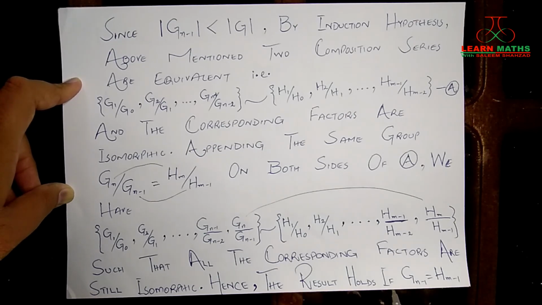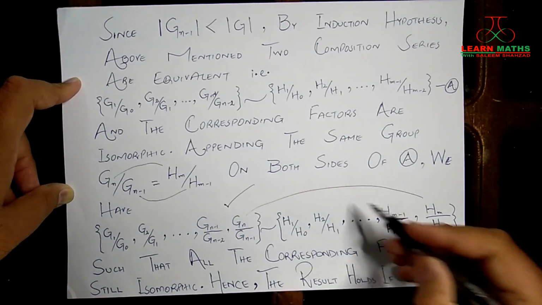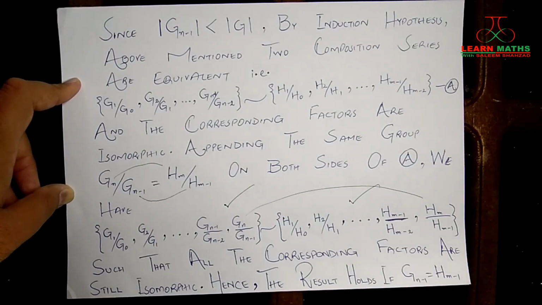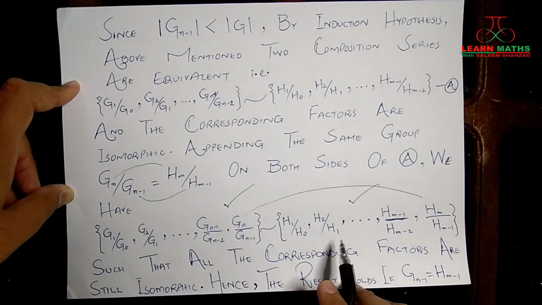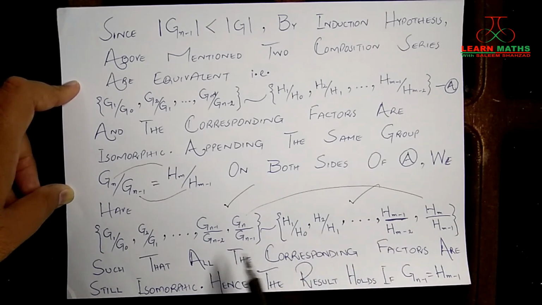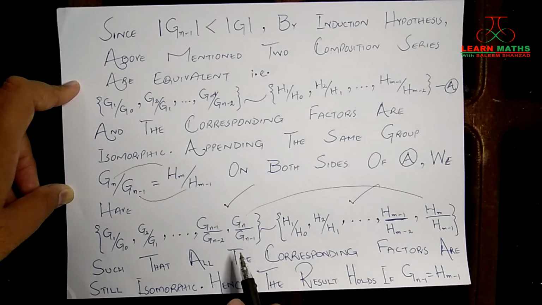Hence the result holds if Hm minus 1 and Gn minus 1 are the same. Obviously, if you have closely looked at the two composition series that we have written for G, one of them was containing these factors and the other was containing these factors. So we have proved that all the factor groups in this set and all the factor groups in this set are equal in number, right? Also they are isomorphic to each other, so these two composition series are now equivalent, right? So we have proved this result for when Gn minus 1 and Hm minus 1 are equal, okay.